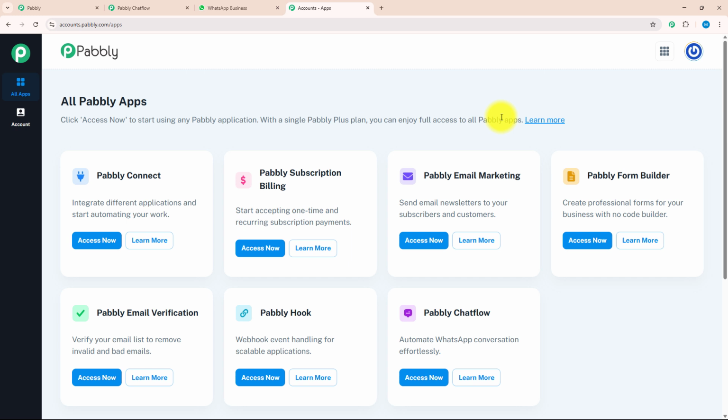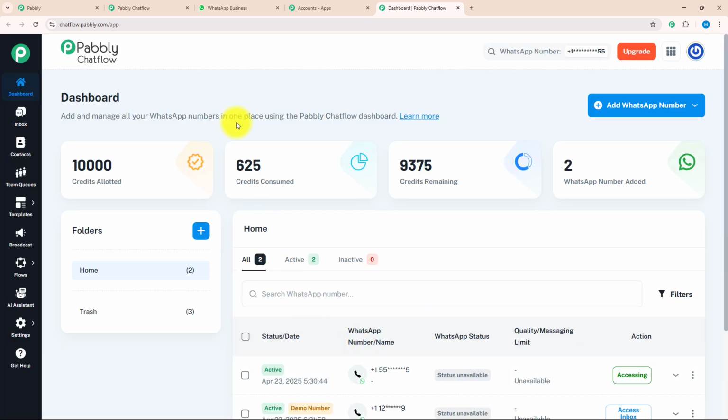As soon as I sign in, I will be redirected to the All Pabbly apps page. Over here, I can see there are 7 different applications, out of which today we are working on Pabbly Chatflow. I will click on the Access Now button. After clicking on the Access Now button, we will be redirected to the dashboard page.